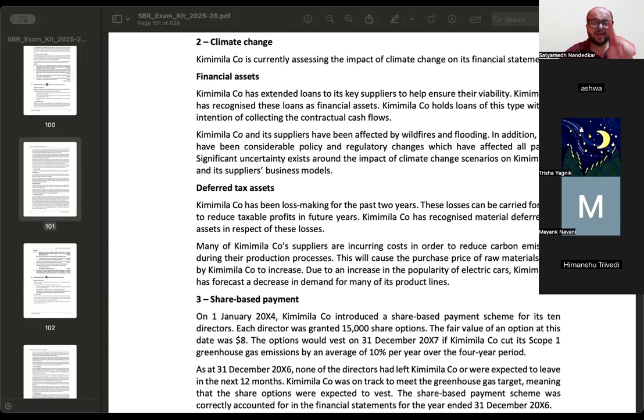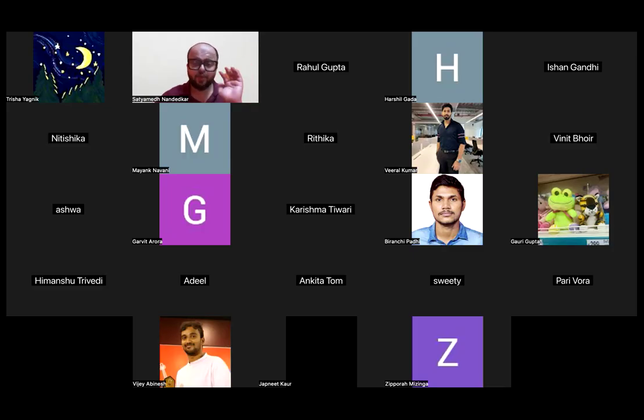So topics like climate change are tested in this way in the exam. This question is again a classic case of how a question will effectively incorporate the topic of financial instruments.